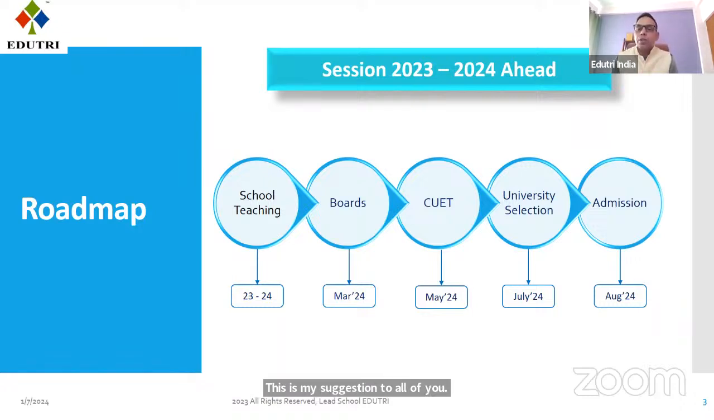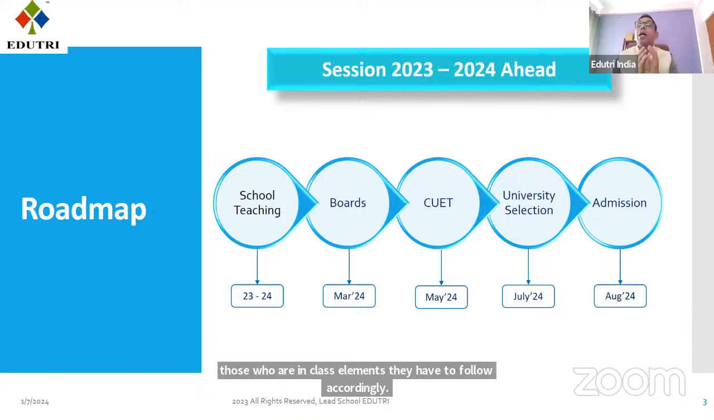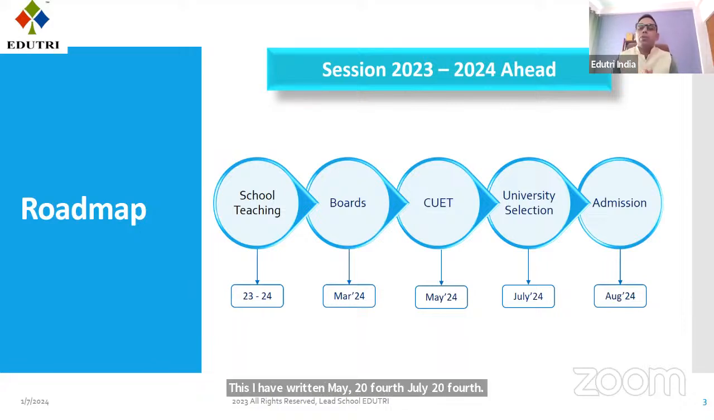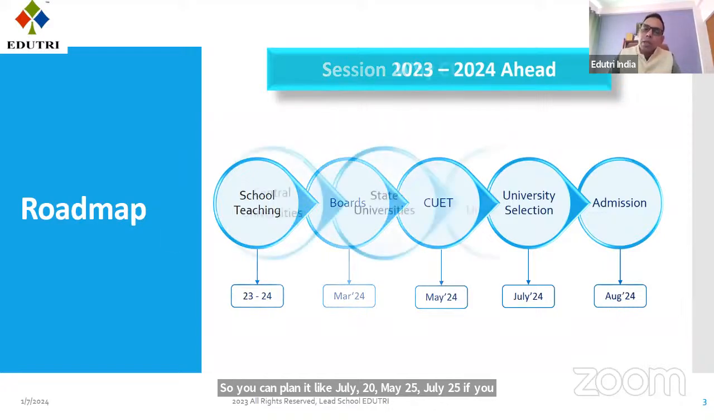After your board, you have to work for CUET, no doubt. And in July onwards, you have to select a good college, good university, and take admissions accordingly. This should be the proper roadmap for all of you. Those who are in class 11th have to follow accordingly. This I have written as May 24, July 24, considering those who are in class 12th this year. So you can plan it like May 25, July 25 if you are in class 11th.